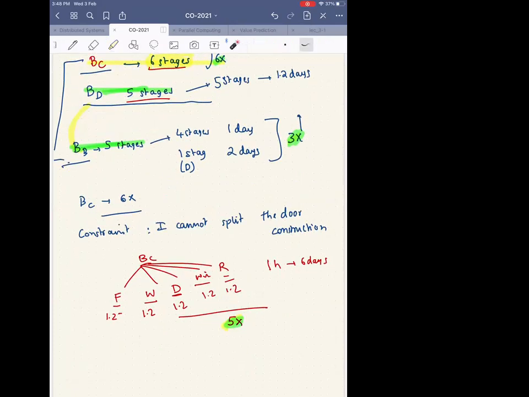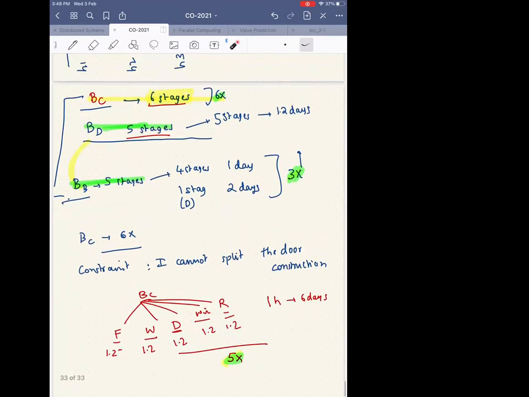So we saw builder B. He had 5 stages, and the speed up is 3x. I hope everybody now knows why it is 3x. Builder C, he just increased the number of stages. Maybe that's why he got 6x. Builder D still kept the 5 stages, but somehow he's getting a speed up of 5x. The question is, why is he getting 5x? There is no overlap that I'm doing. It is just that I've done something else.